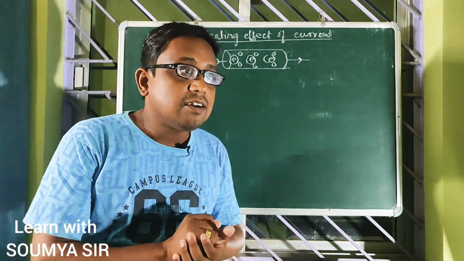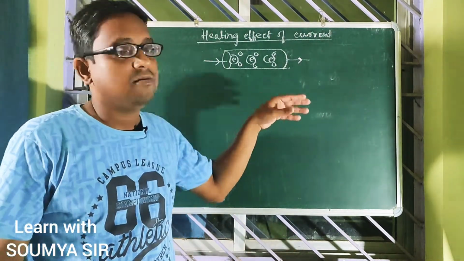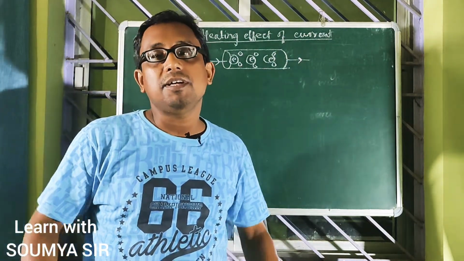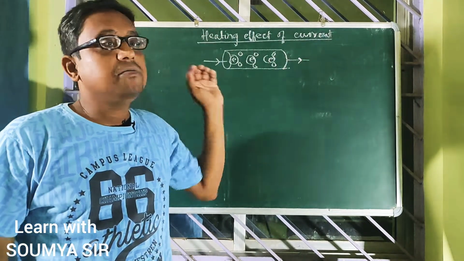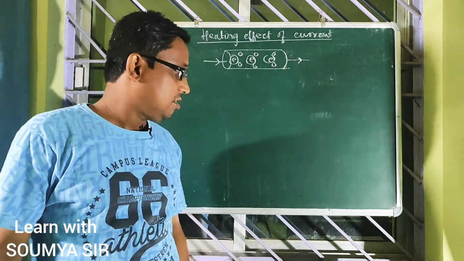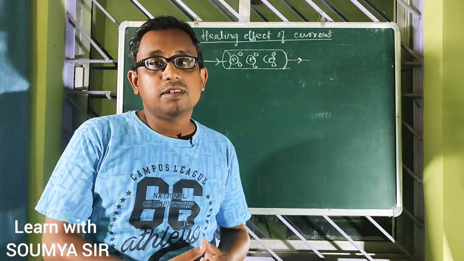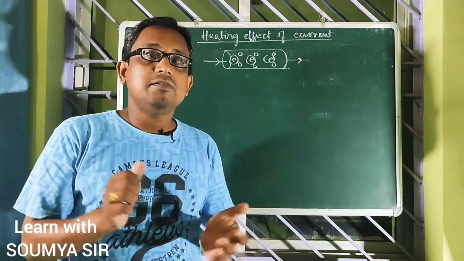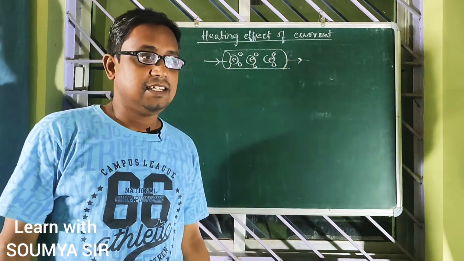So how does the electric current decrease? Suppose the electron is flowing with a particular speed or velocity. When it collides with a particle of the conductor, its velocity will decrease, yes or no? When its velocity decreases, its kinetic energy will decrease.